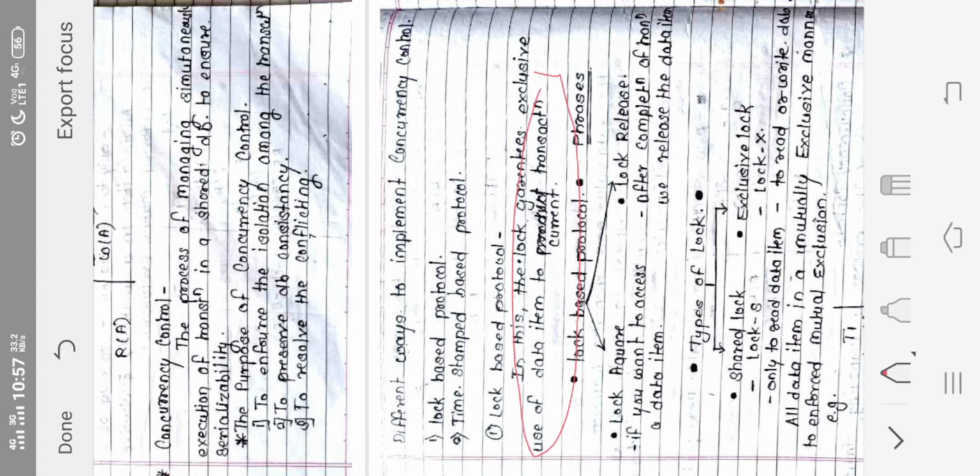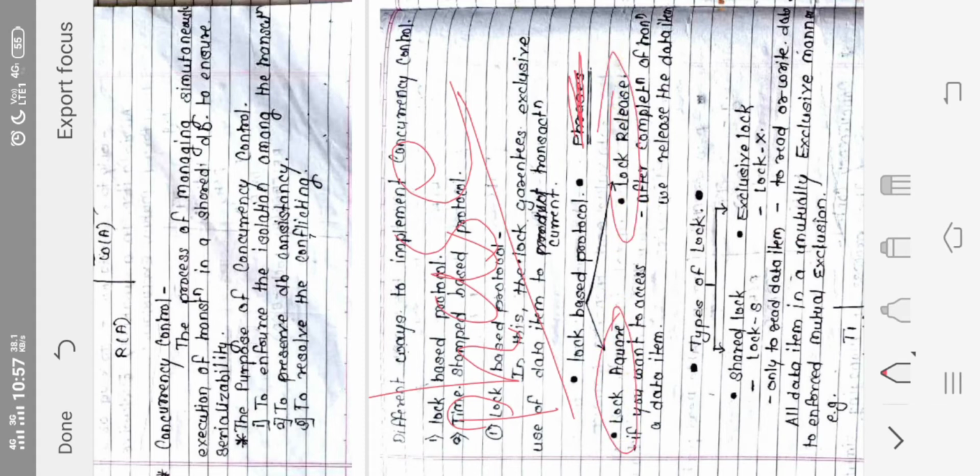Now there are two types of locks in lock based protocol. Or I can say not types of lock, there are two phases. Here it is written as phrases, it is not phrases, it is phases. There are two phases. The first phase is called lock acquire, and the second phase is called lock release. Now what do you mean by lock acquire? Whenever we want to access a particular data item, it is called lock acquire.